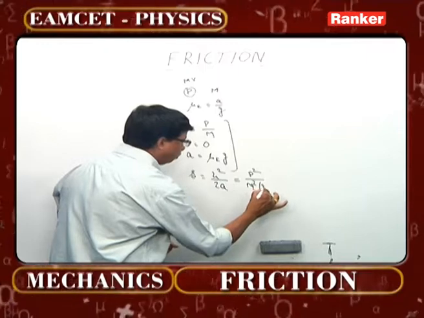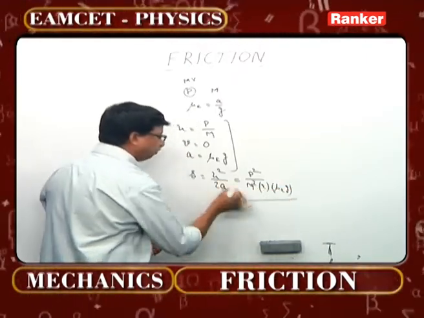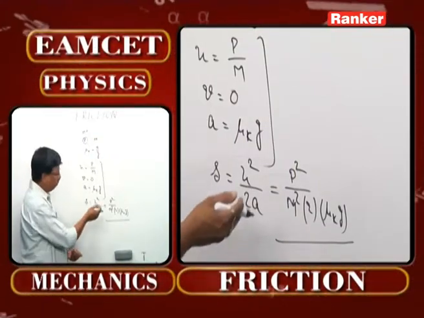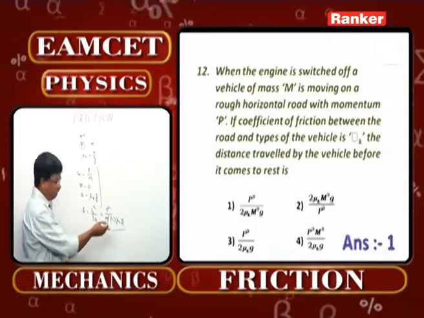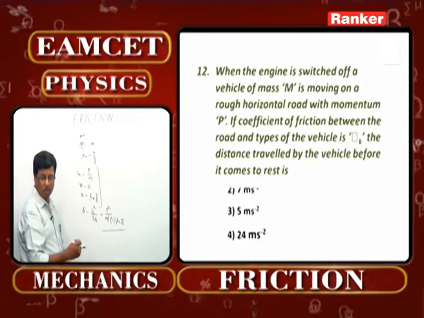Right, 2 into A now becomes mu k into G as such. Now come on, coincide with that option there please. P square by 2 mu k into m square into G, the very first option, that's going to be tallied over there. So that is a concept here.